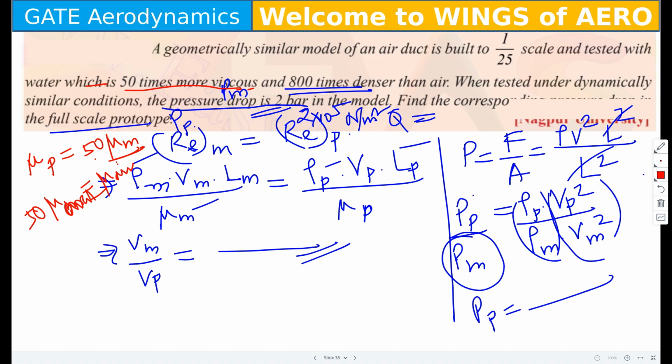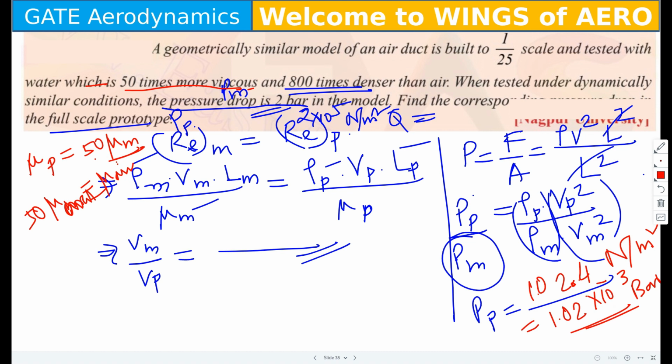It is 1.024 into 10 power minus 3 bar. Yes, both are the same meaning. 102.4 Newton per meter square, right? If you are getting 1.02 into 10 power minus 3 bar, you will get the same value. Yes, the answer is given, so it is satisfying with the answer. That means the procedure which we have followed is on the right track.